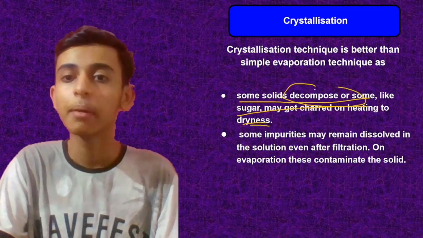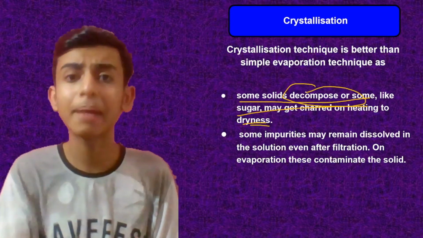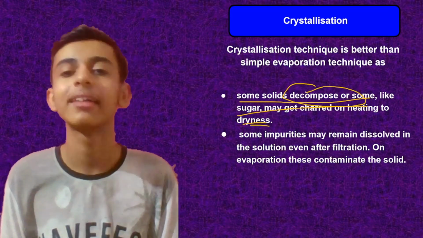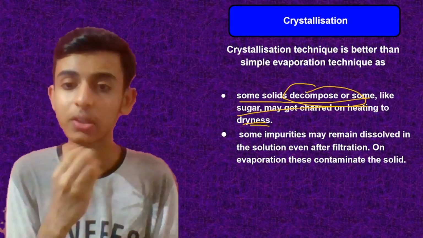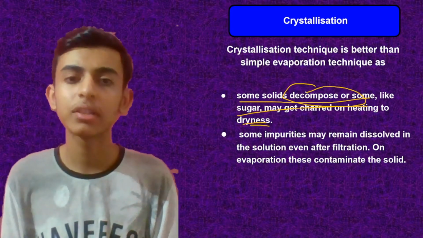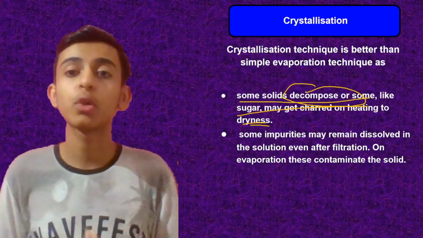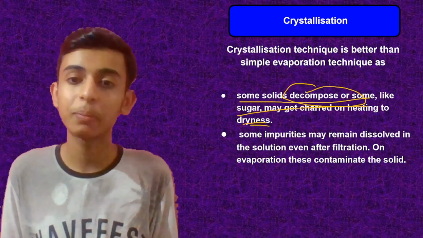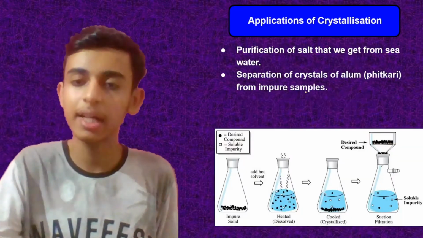Some solids may get decomposed if you heat them, and some may become black on heating to dryness. Some impurities may dissolve in the solution even after filtration or evaporation. These contaminate the solid, so you wouldn't get the purest form of that solid, since that is going to be contaminated, that is going to be impure. That is why crystallization is better, right?